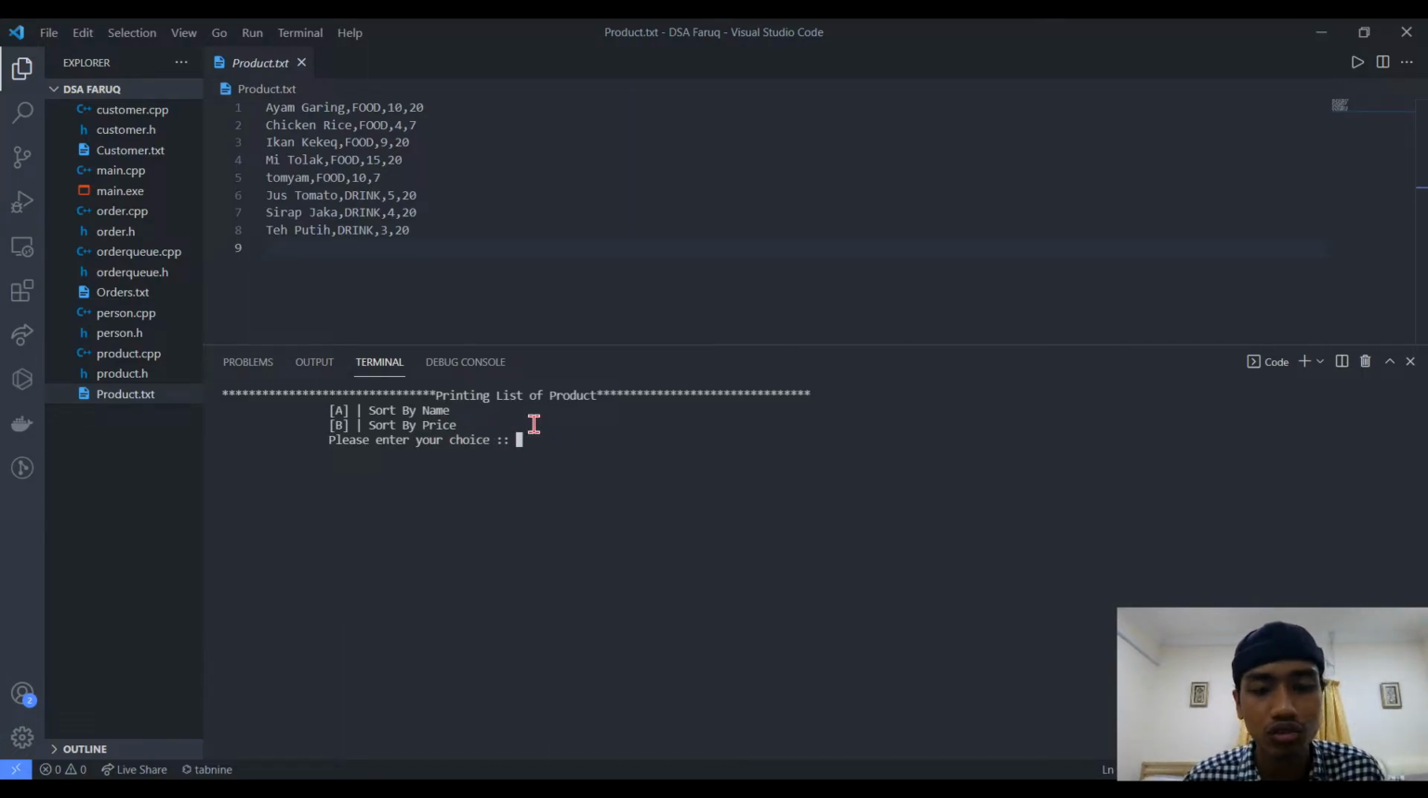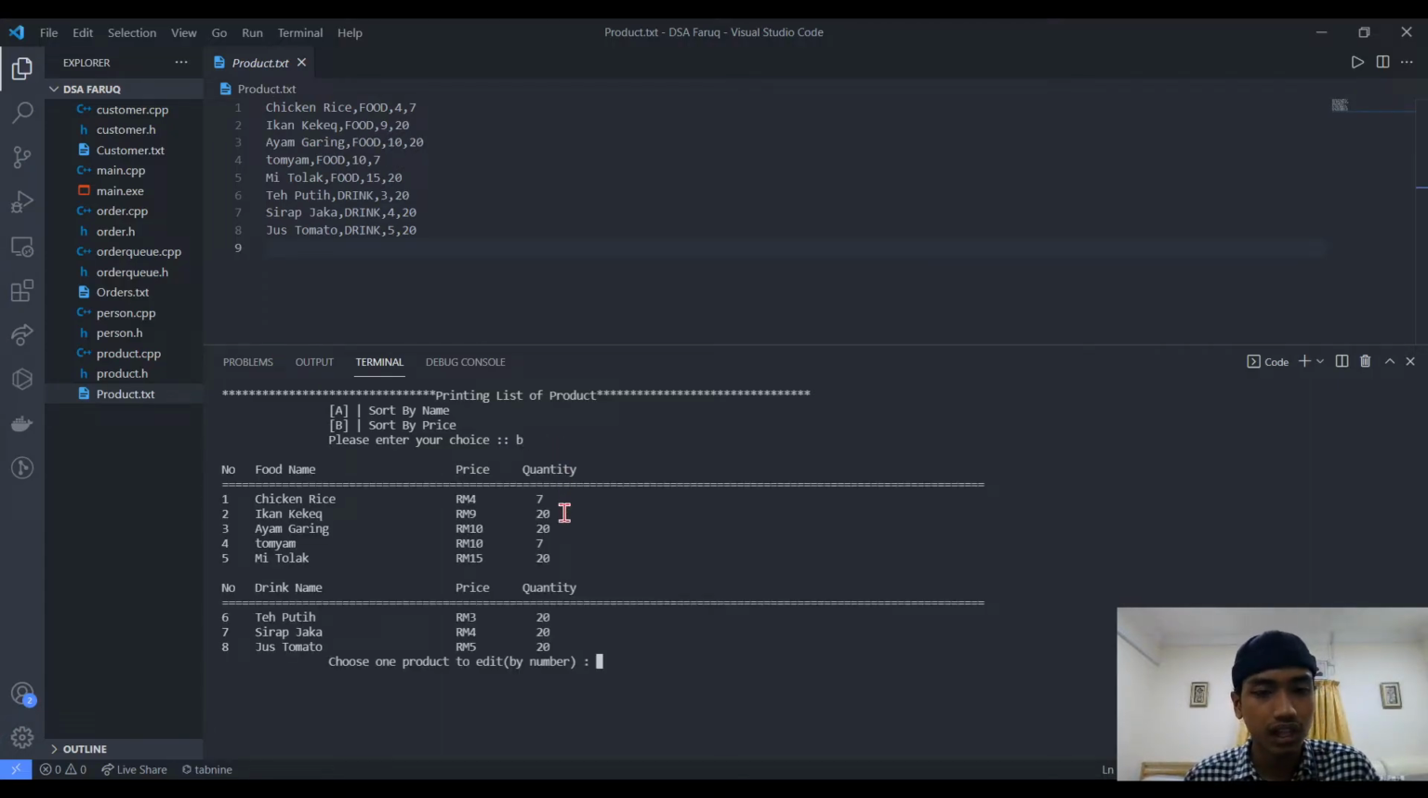Okay, just the same as the previous interface, it will ask whether to sort by name or sort by price. Let's say now I will choose sort by price, and then the product txt will sort the menu by price, 4, 9, 10, 10, 15, 3, because here it is in a different table. This is for food and this is for drink, so 3, 4, 5.